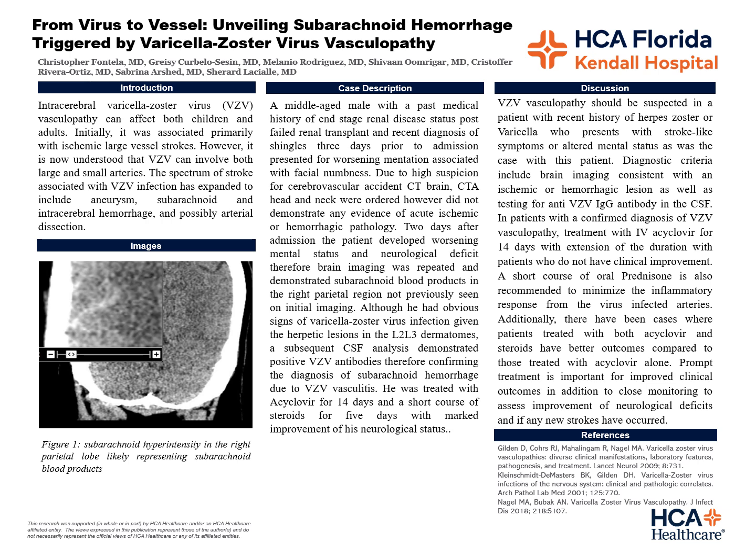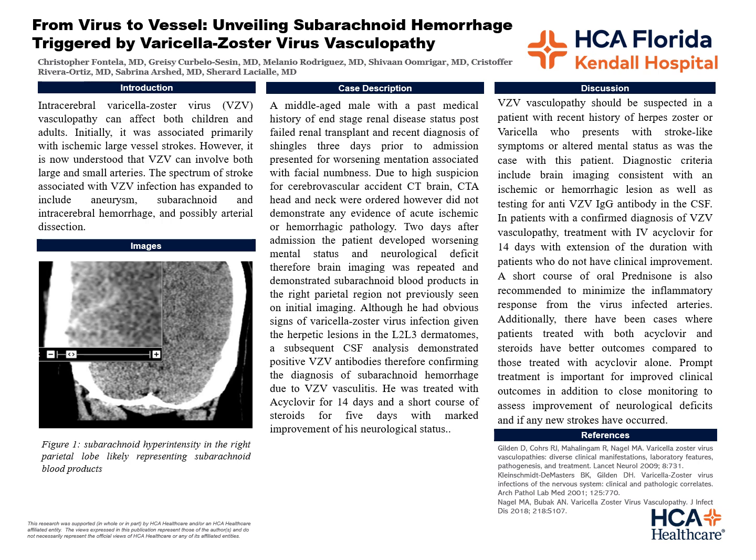So, background about the VZV vasculopathy: it essentially can affect both children and adults. Initially it was thought to only present with ischemic large vessel strokes. However, it's now understood that it can involve small arteries in addition to large arteries. There's a wide spectrum of stroke association with the VZV infection, including aneurysm, subarachnoid and intracerebral hemorrhage, as well as arterial dissection.